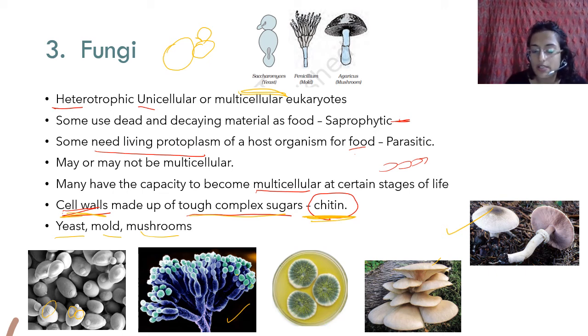or parasitic specifically. They have a cell wall, but they are not plants because they cannot produce their own food. Okay, and their cell wall is also made up of a different material. Plant cell wall is cellulose. Their cell wall is chitin. Okay,